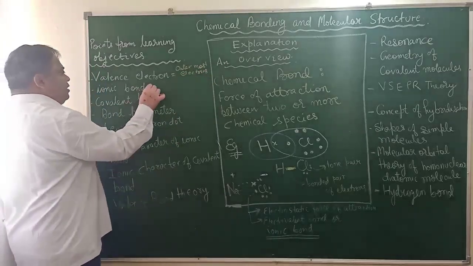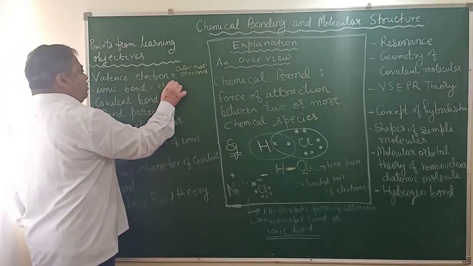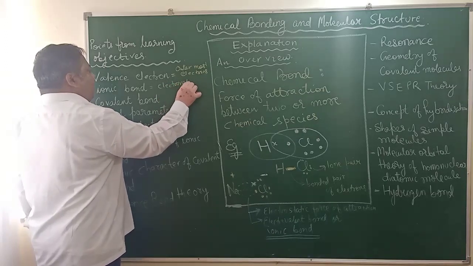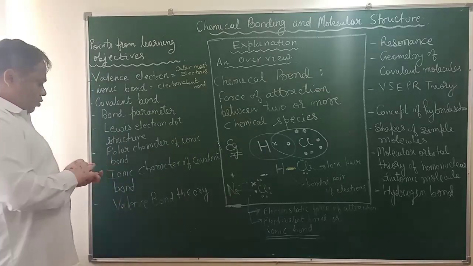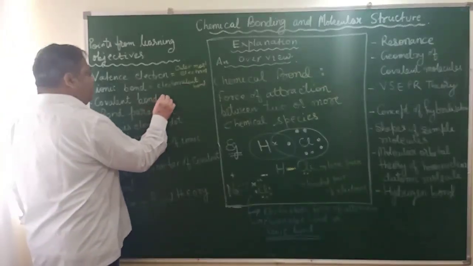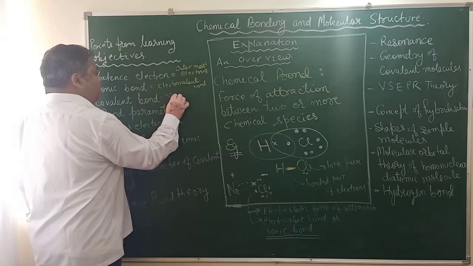Ionic bond is nothing but electrovalent bond. Just now we saw that covalent bond is due to sharing of electrons.